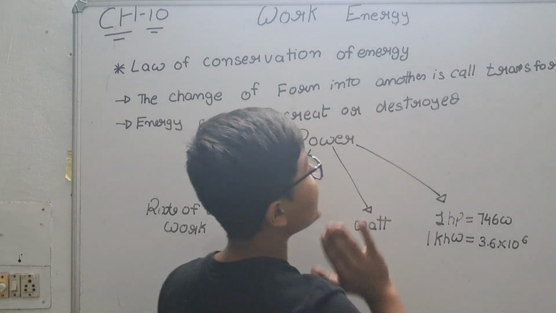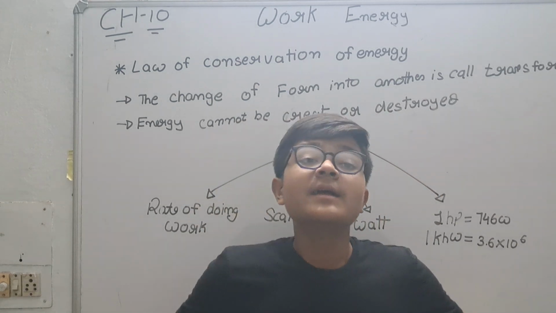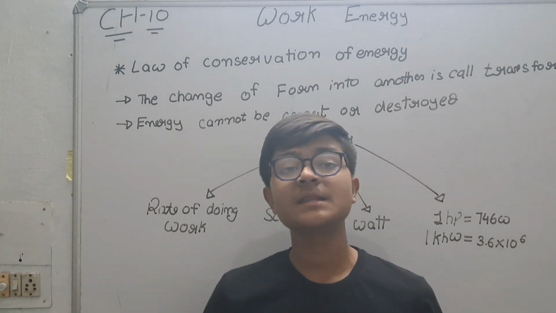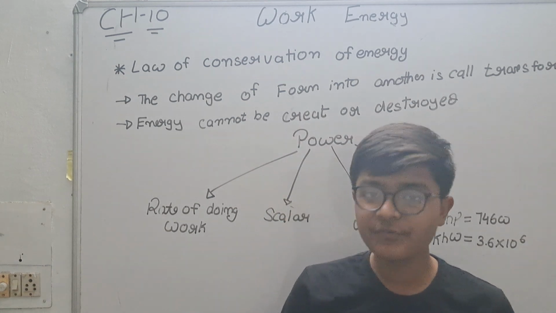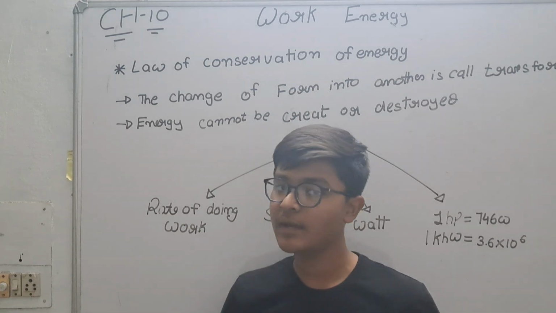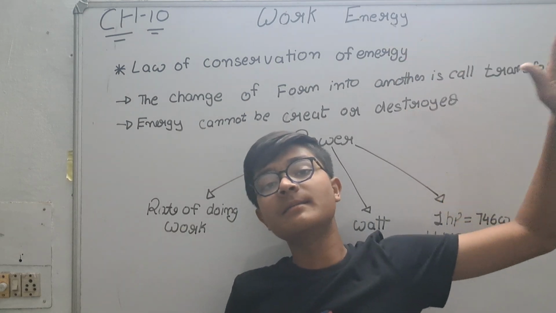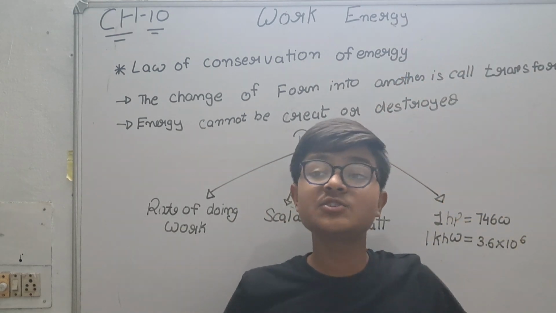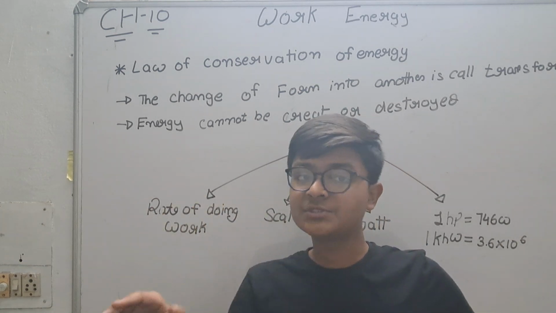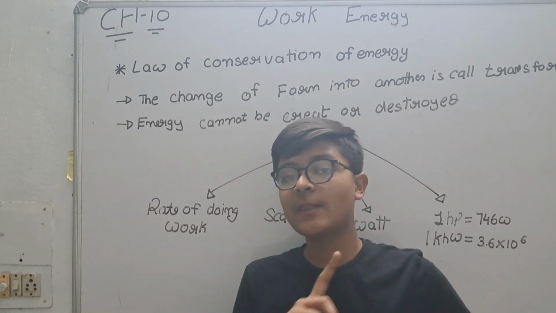Energy cannot be created or destroyed. We know that energy cannot be destroyed and cannot be created. In our universe, the energy present is a fixed quantity. That means we cannot create energy as well as we cannot destroy energy. From 1000 BC, 2000 BC, the energy is constant, and in the future it will also be constant.